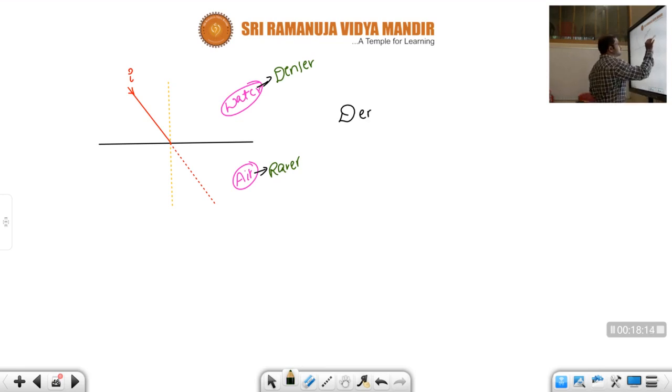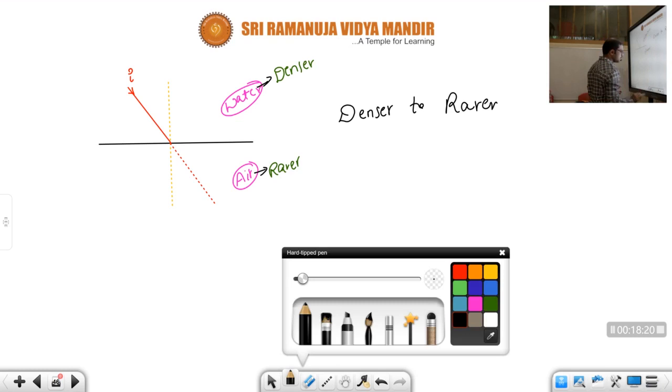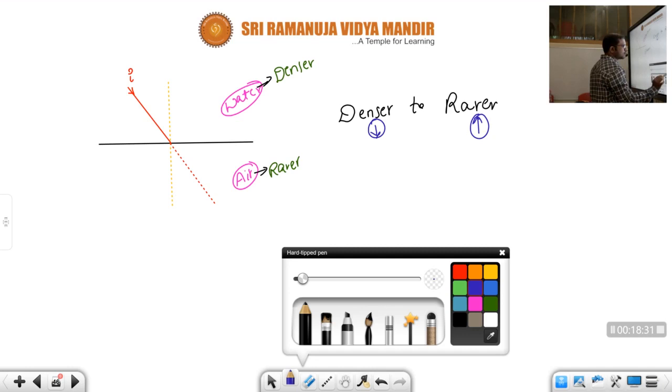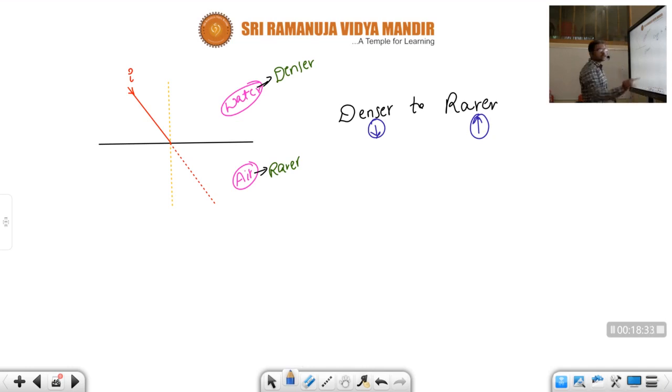From denser to rarer. Children, we have seen now, in denser medium, speed of the light will be what, children? Less. In rarer medium, speed of light will be more. So whenever the light is entering from denser to rarer, what about the speed, children? Speed of the light increases.